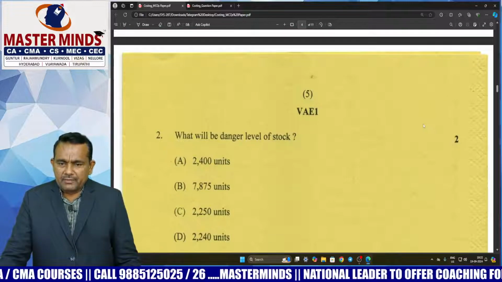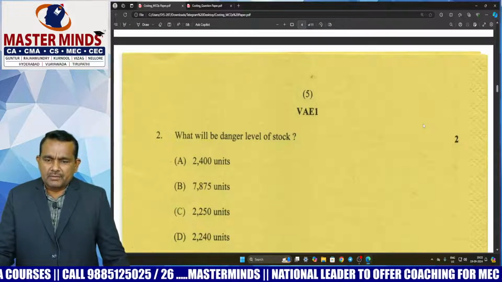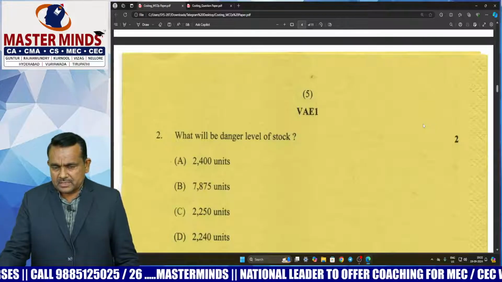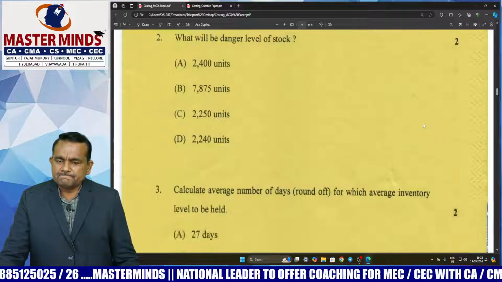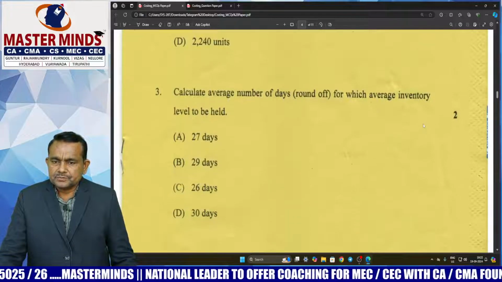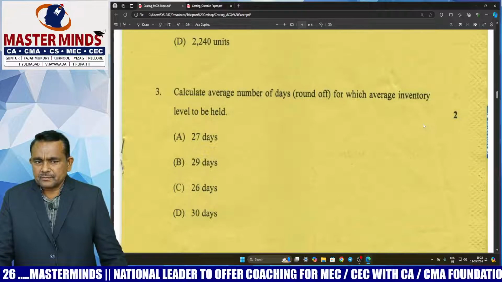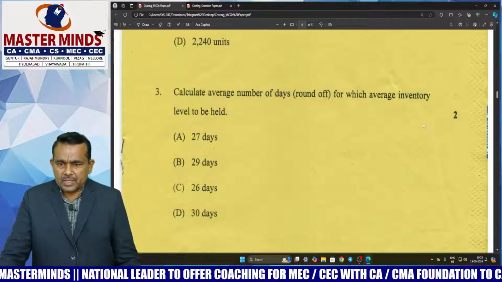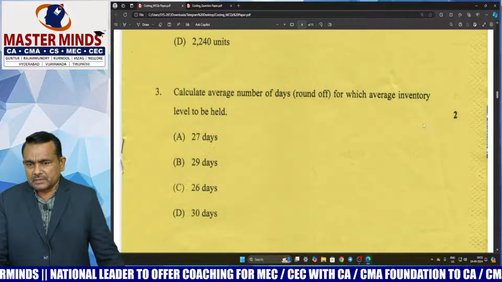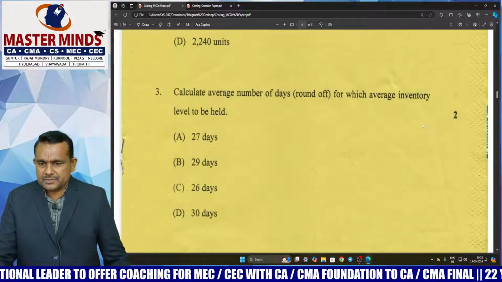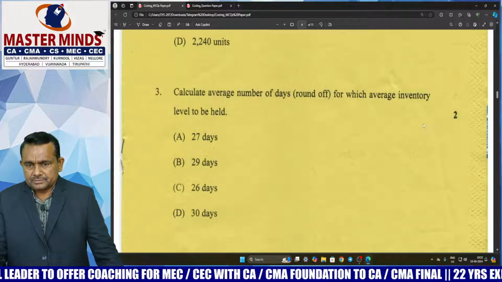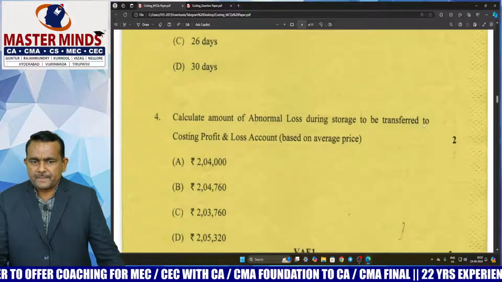Next, danger level. Danger level means lead time for emergency purchase into average consumption per day. Next, inventory turnover ratio in days. ITR in days equal to number of days in a year divided by ITR in times. That is the ITR in days.